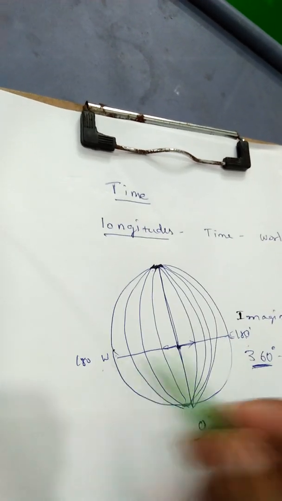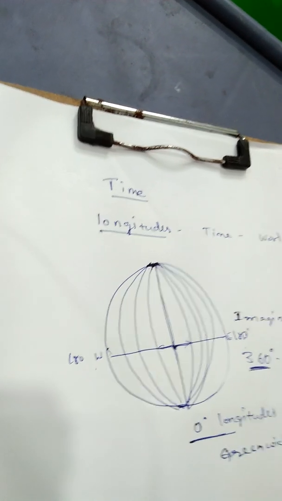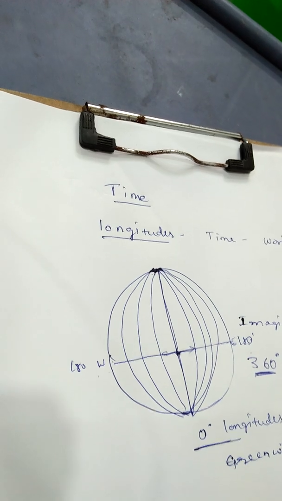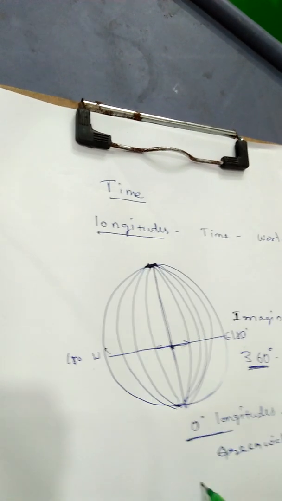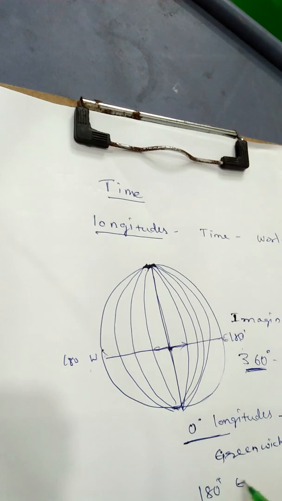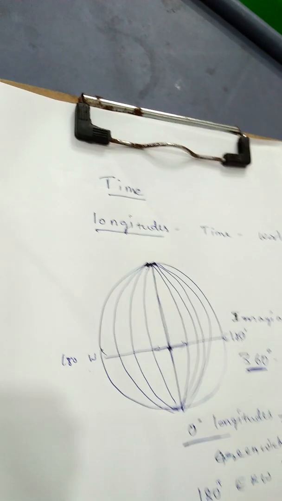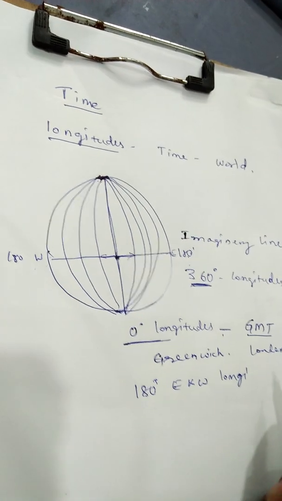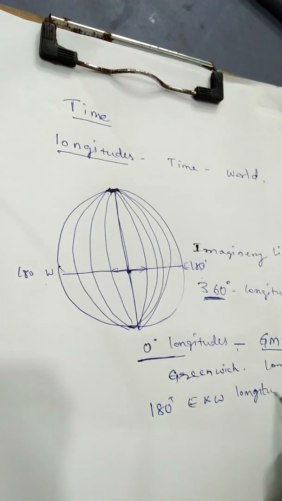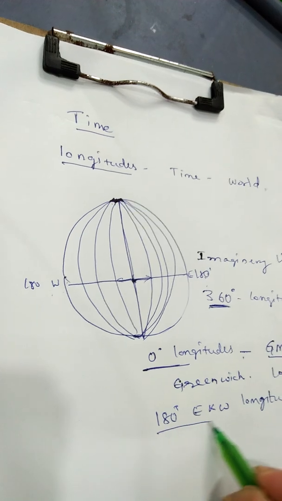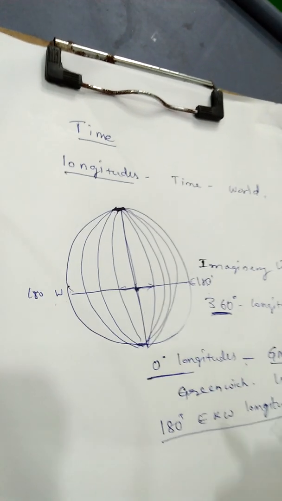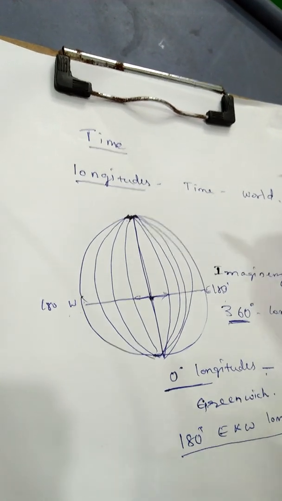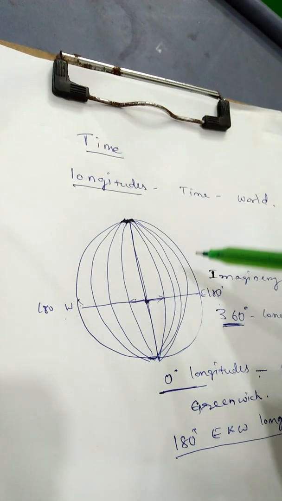There are no two 180s, there is only one 180. So we call it the 180 degree east and west longitude. It is directly opposite the 0 degree longitude. From the right side we get this, from the left side we get this.